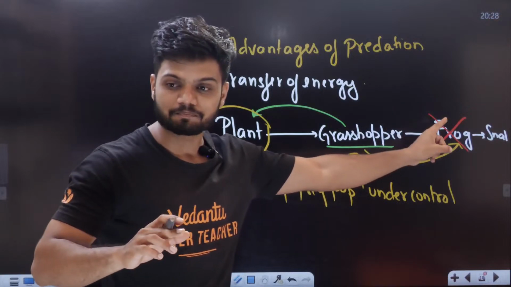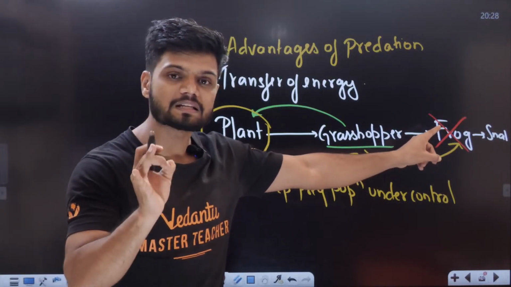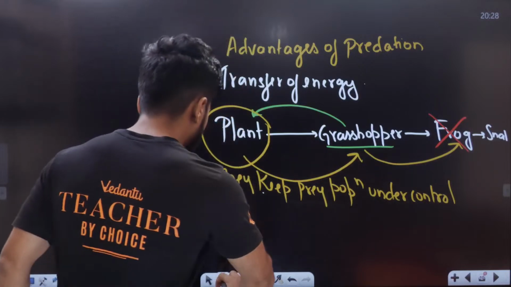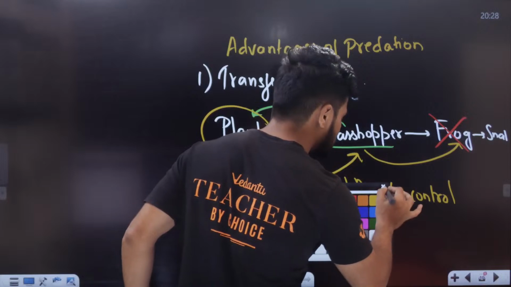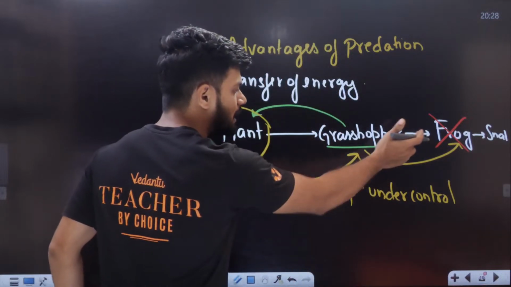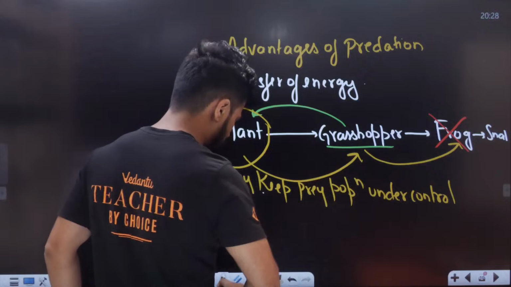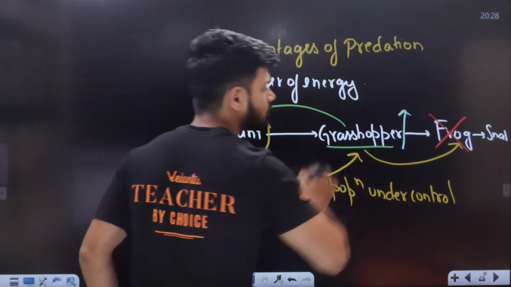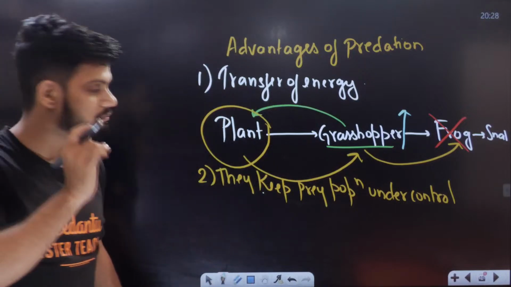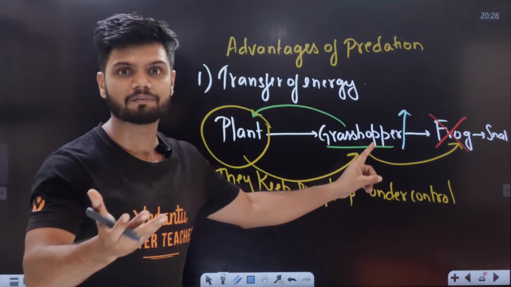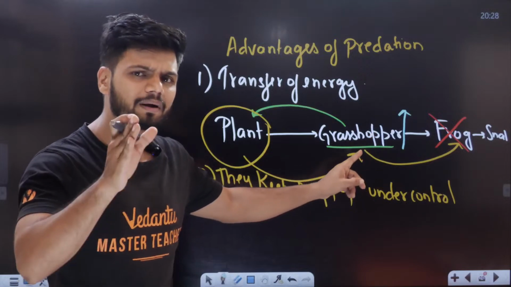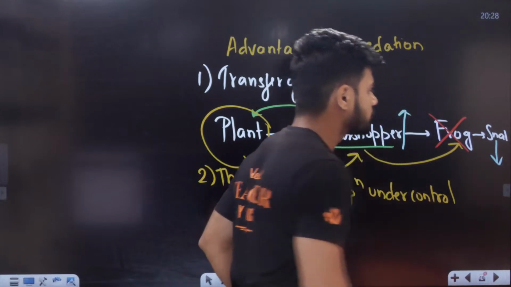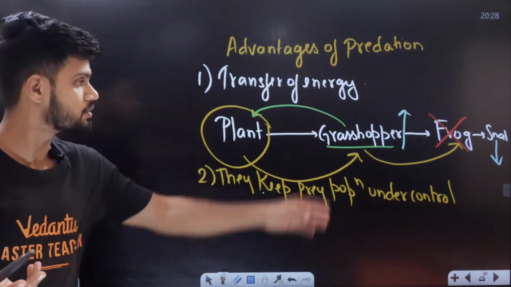The first effect would be, since there is no frog to eat the grasshopper, can I tell the population of grasshopper will increase suddenly? Yes or no? It will increase. But at the same time, can I tell the snake population will decrease now? It will decrease, because there is no frog there.